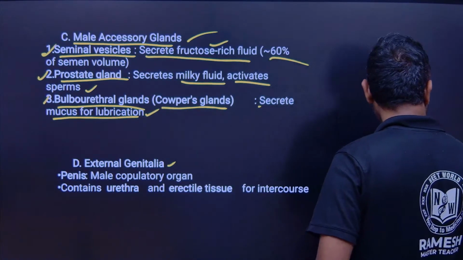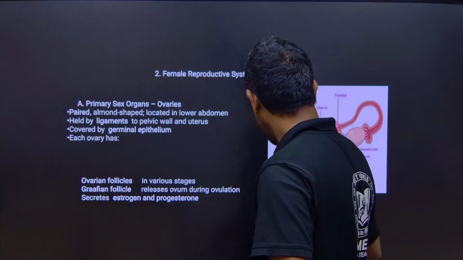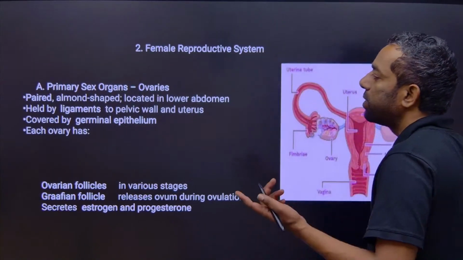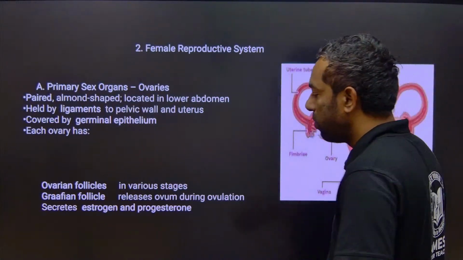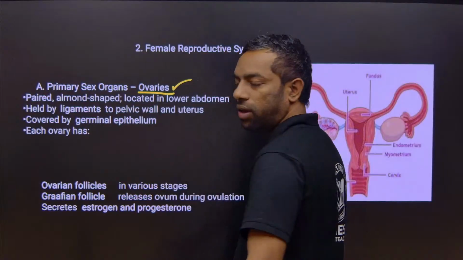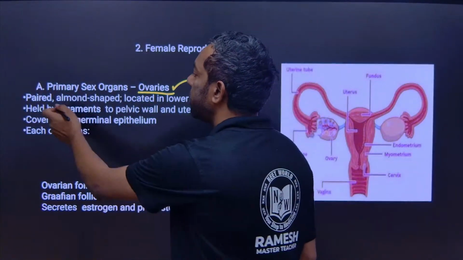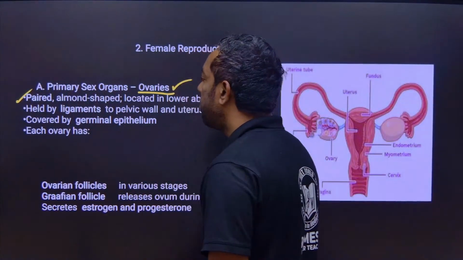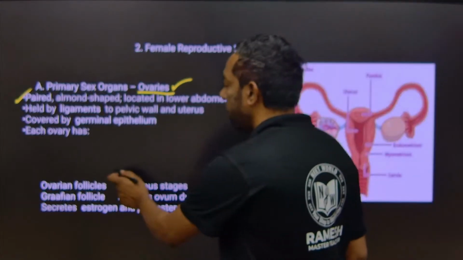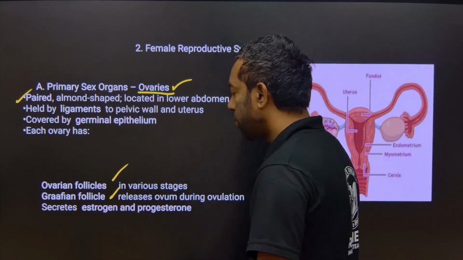Okay, coming to the female reproductive system, the primary sex organs of the female are the ovaries. We are going to discuss the ovaries, which are a paired, almond-shaped organ, and the ovarian follicles, the Graafian follicle, and their roles.